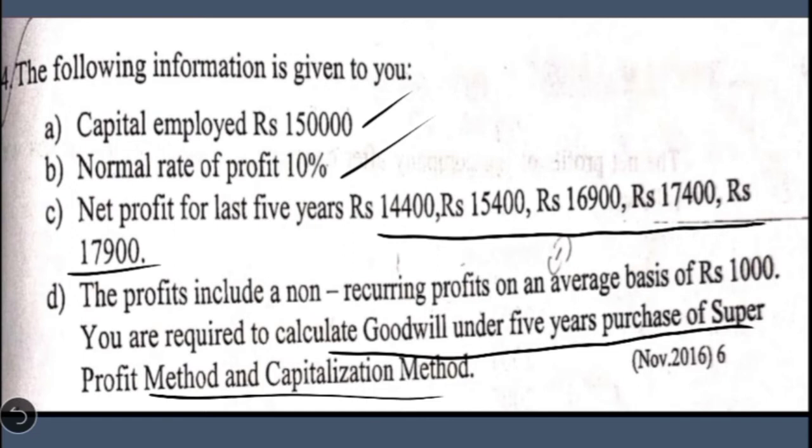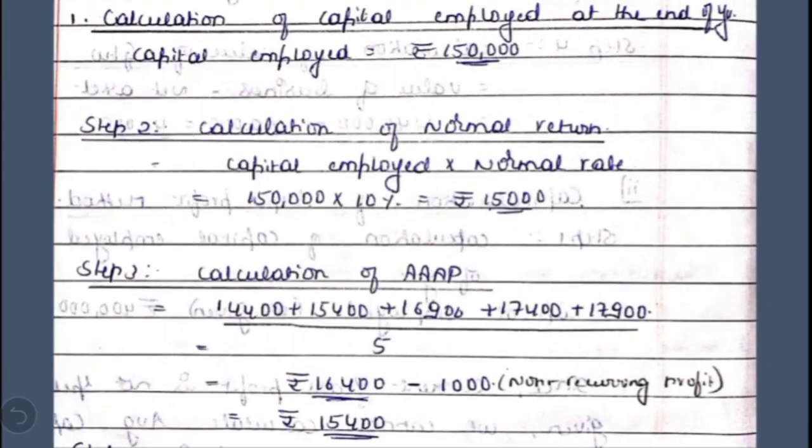Okay, in both the cases, first we need to know what is super profit. So let's calculate what is super profit. Here we need to first write what is the capital employed in the business. It is specifically given as 1,50,000. Then coming to the second step, as we discussed in the previous question, average capital employed cannot be calculated because we don't know which is the current year's profit. Directly we are going to calculate what is the normal return. Normal rate is charged on the capital employed at the end of the year, which comes to 15,000.